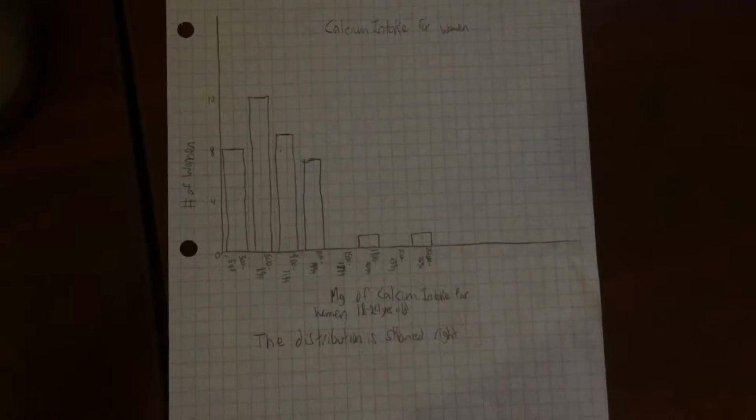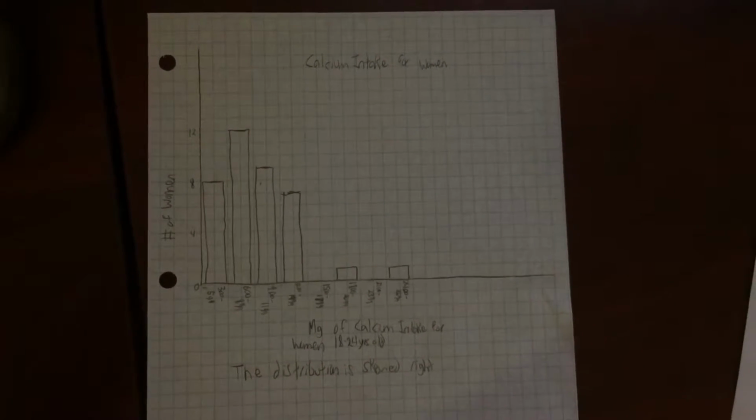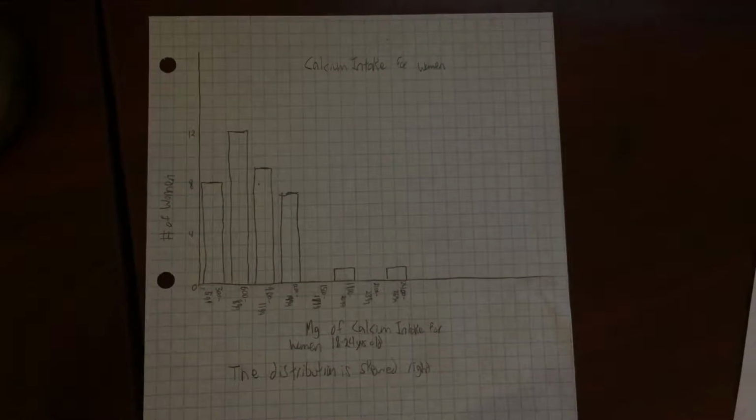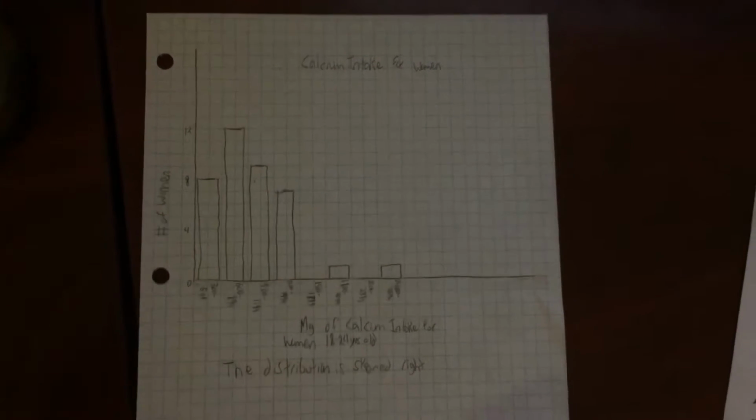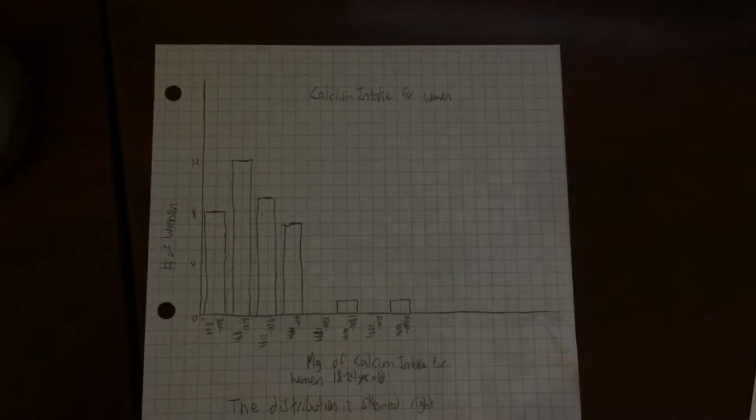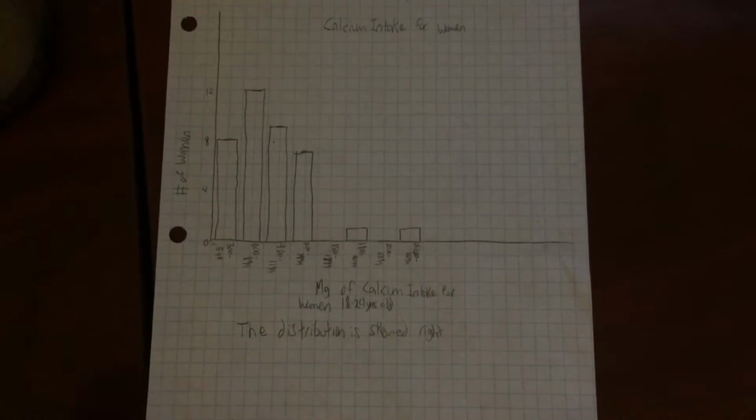The X is the calcium intakes, and it starts at 300 and ranges in increments of 300 and ends at 2700 milligrams. And the Y is the number of women in each section. And the distribution is skewed right.